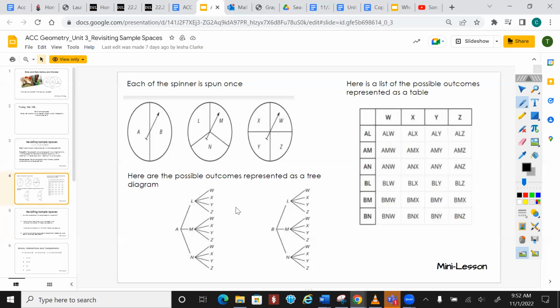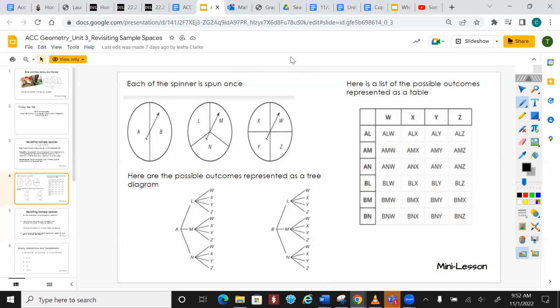So in total, there are 1, 2, 3, 4, 5, 6, 7, 8, 9, 10, 11, 12, 13, 14, 15, 16, 17, 18, 19, 20, 24 outcomes that could potentially happen in this scenario. Does that make sense? Did everybody see where I got those from? I took the ends and counted them up. You could say 4 times 6.